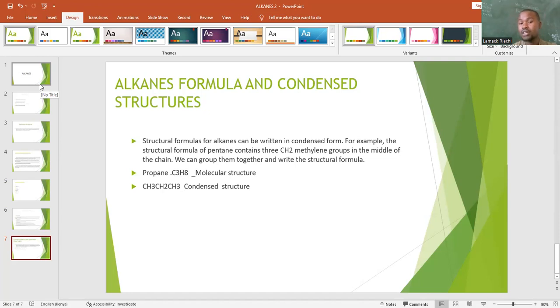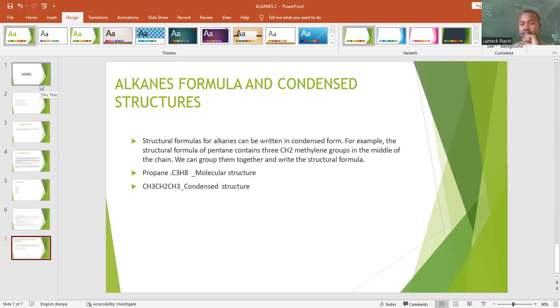We looked at the molecular structure of an alkane, for example propane. It is C3H8, that is, 3 carbons and 8 hydrogens. And remember, from methane to decane, the number of carbons increases with the increase in the number of hydrogen atoms.